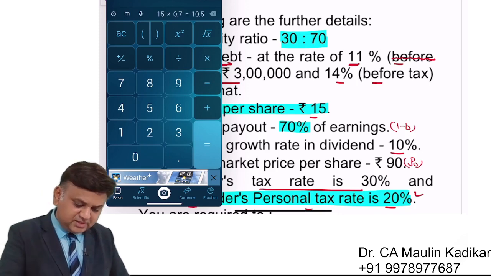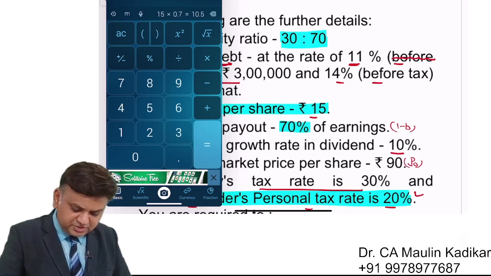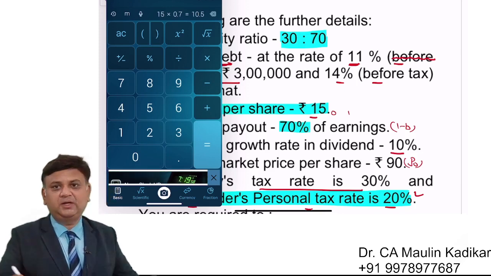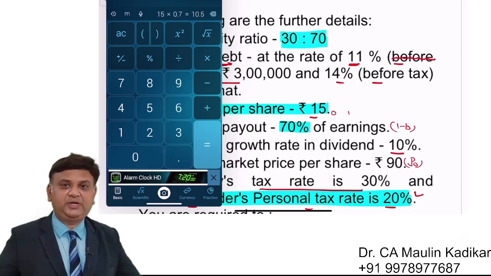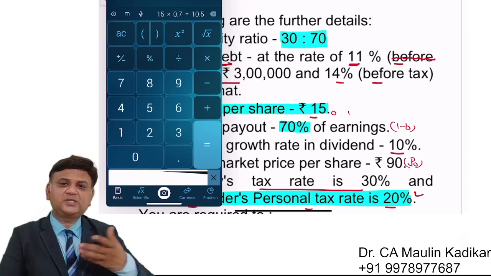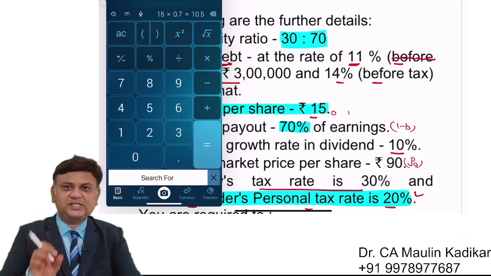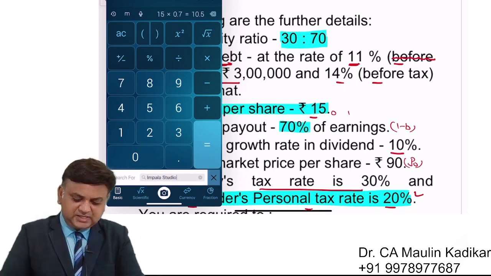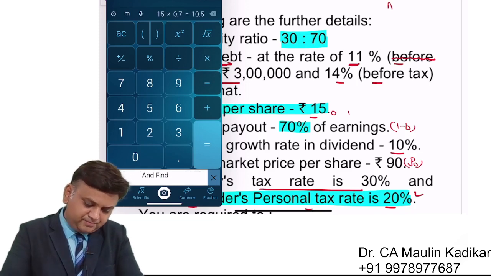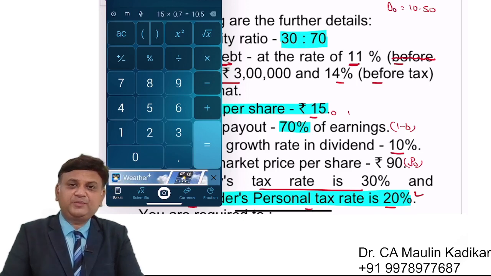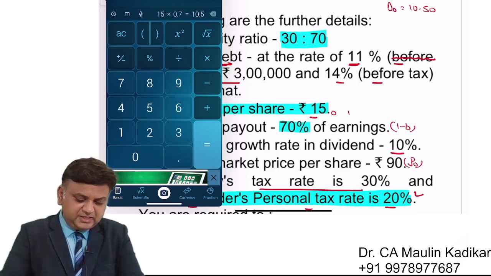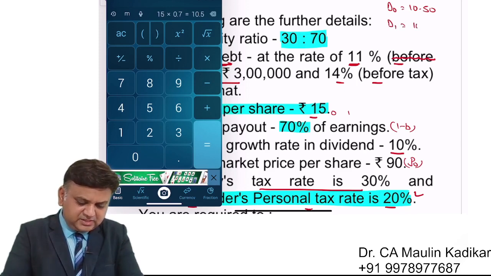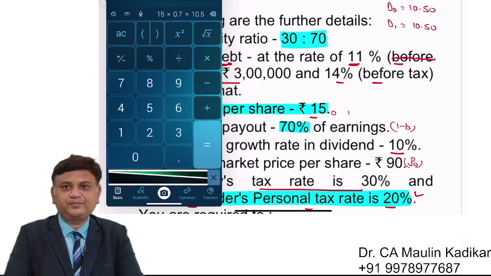Whether this earning per share given in the question is of year 0 or of the first year end, the clarification is not made. If it is of year 0, then 10.50 is considered to be D0. And if the information is given at the end of the first year, then D1 is 10.50.